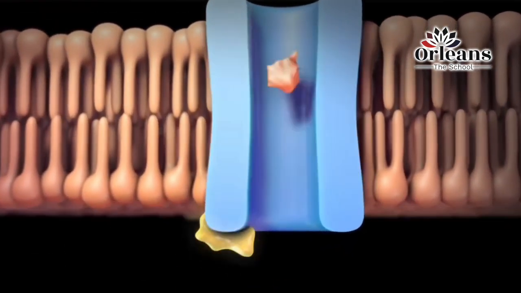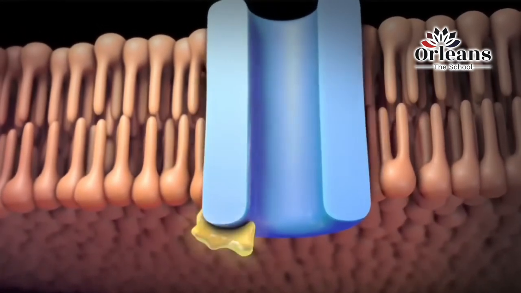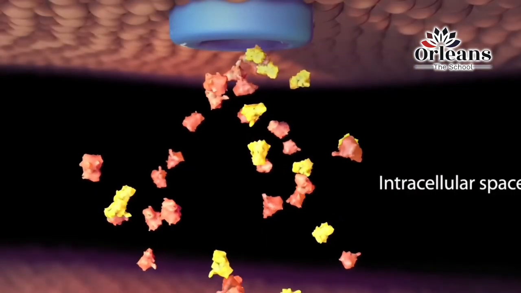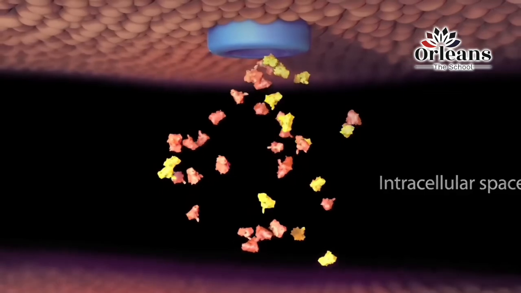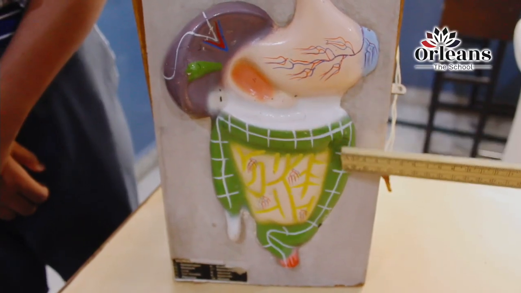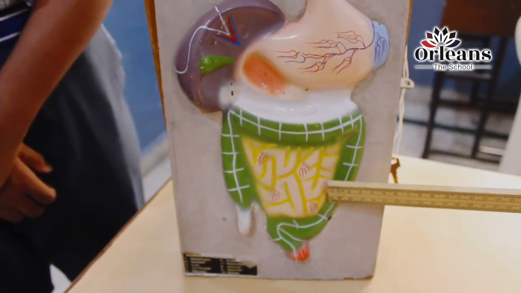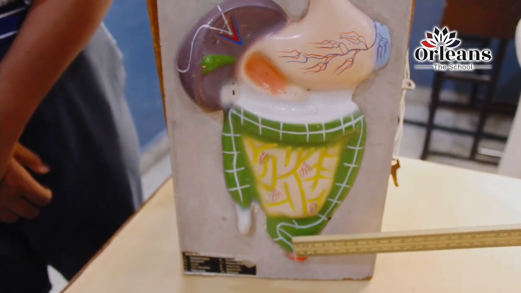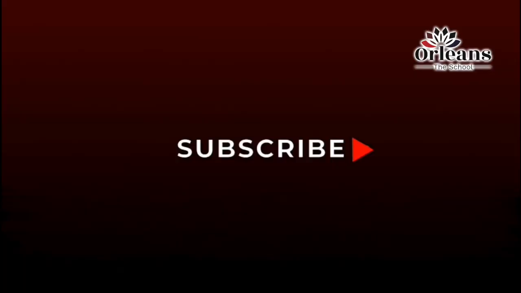You can see the region here. This is the large intestine, this is the vermiform appendix, and water is absorbed in this region, the large intestine, and the rest is expelled out through the anus, right? So this is how the digestion of food takes place in the human digestive system.